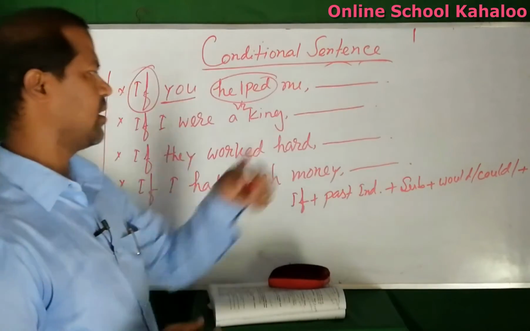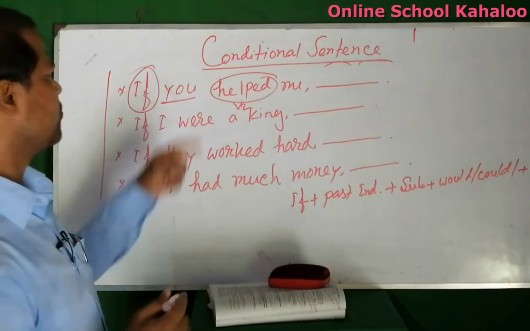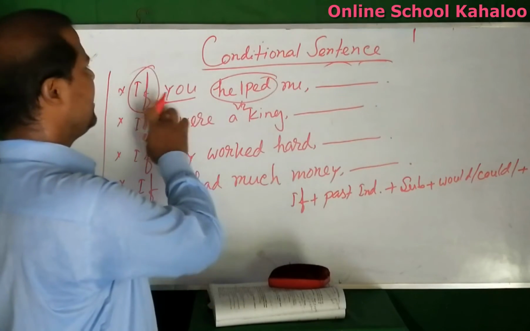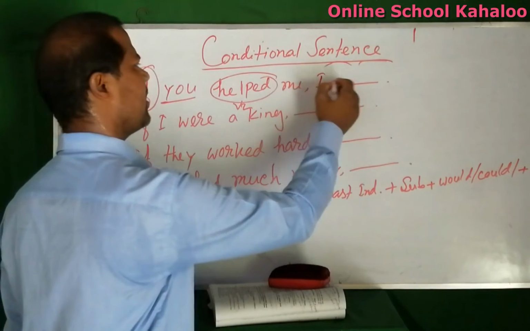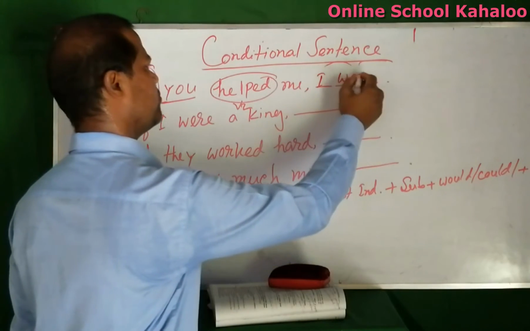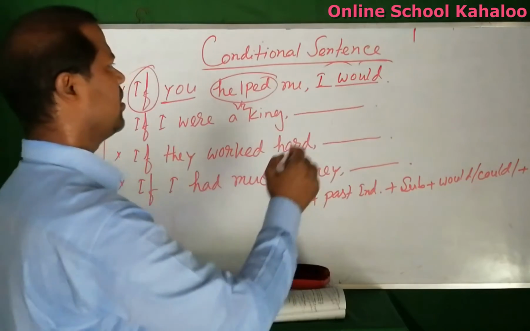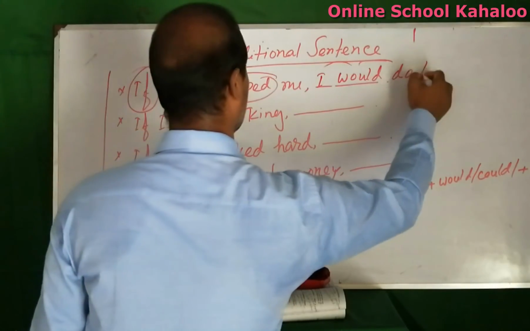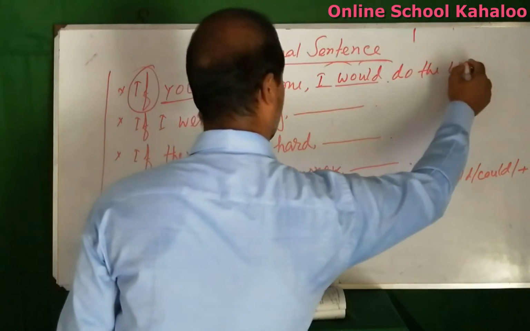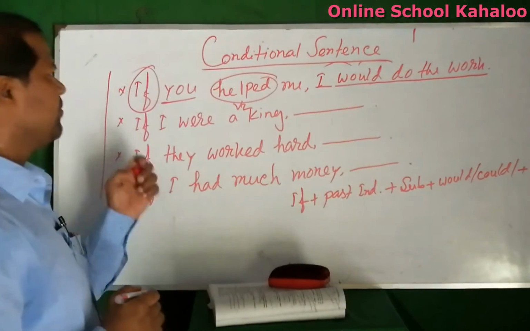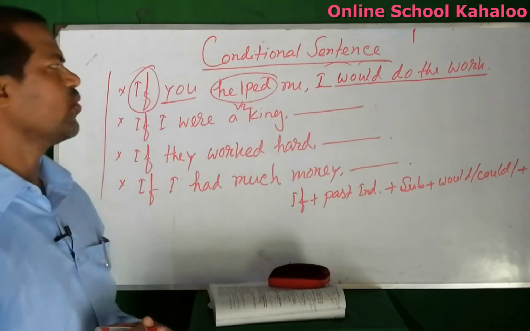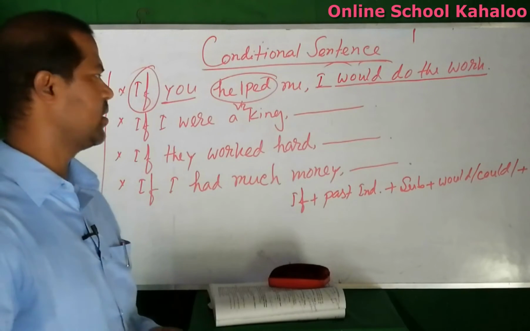All the mentioned sentences are second conditional, so you have to use this structure to complete them. Suppose, if you help me, you have to use the subject I would do the work. If you help me, I would do the work.